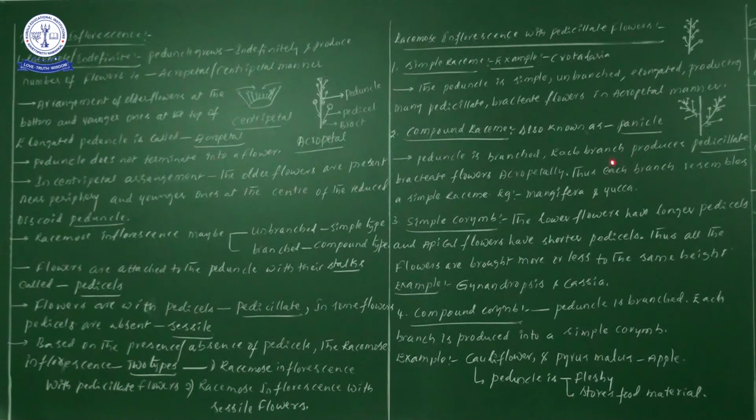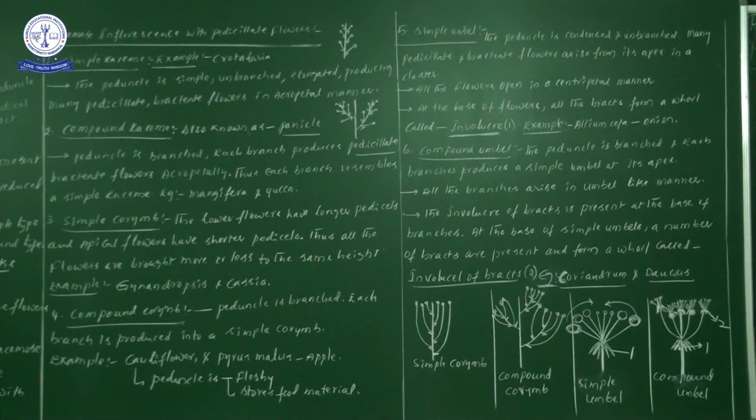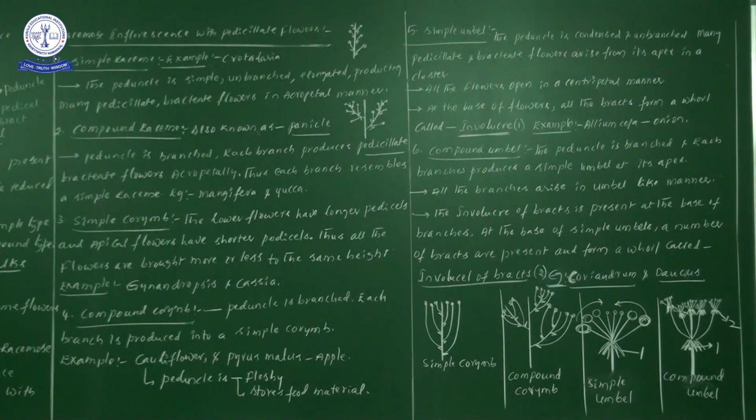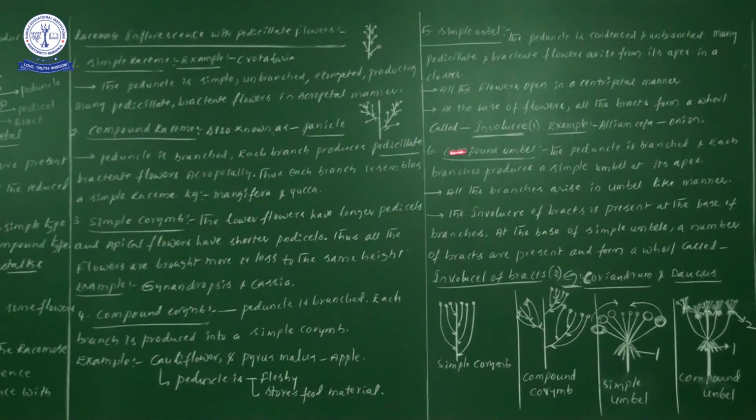Now each branch produces pedicellate, bracteate flowers, acropetally arranged. I told you already. So in a compound raceme, the peduncle is branched and each branch produces pedicellate, bracteate flowers. Pedicellate means the stalk of the flower is present, bracteate means the bract is present, and acropetally means older ones at the base and younger ones at the top. Thus each branch resembles a simple raceme.